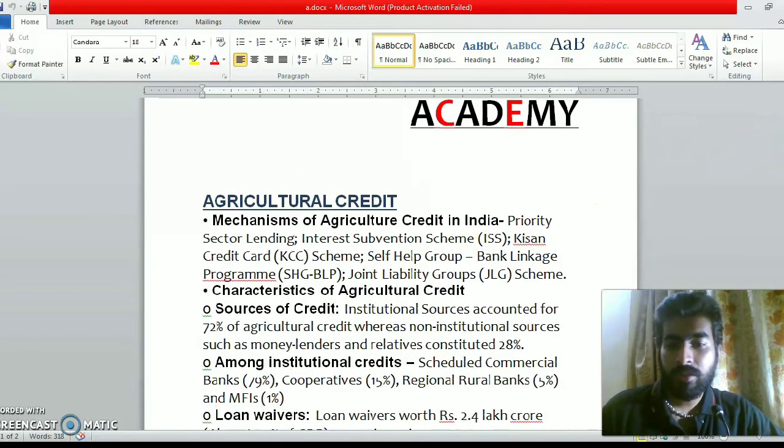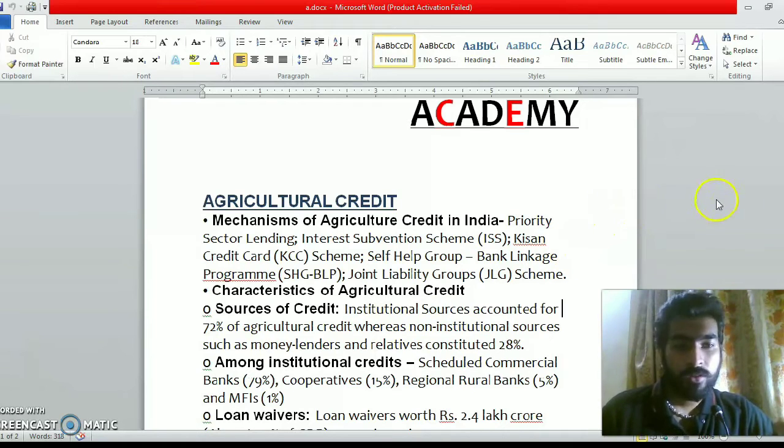The sources of credit are mostly institutional sources, which account for 72% of agriculture credit, whereas non-institutional sources such as money lenders and relatives constitute 28%. So that is one of the characteristics of agriculture credit.